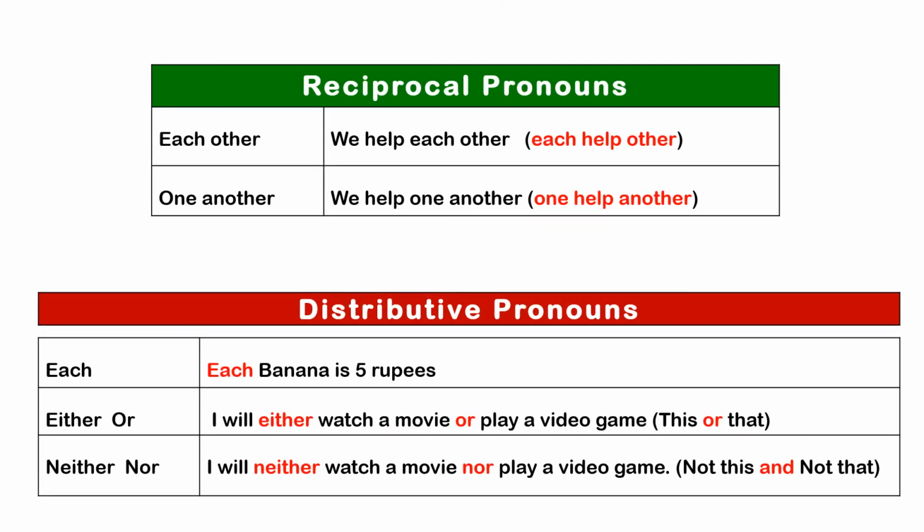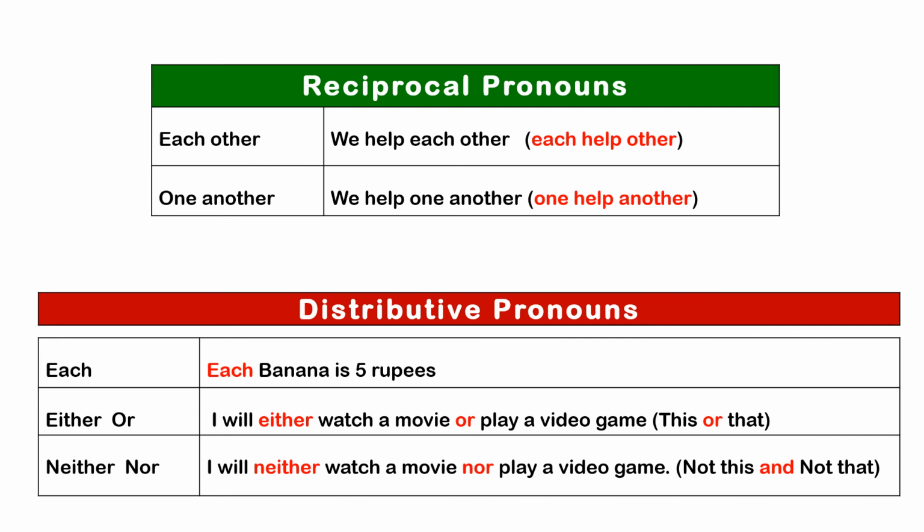Next, reciprocal pronouns. Each other and one another are reciprocal pronouns. First, each other. Example, we help each other. It means each helps the other. Next, one another. We help one another. It means one helps another. Next, distributive pronouns.